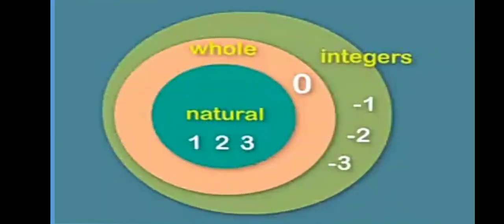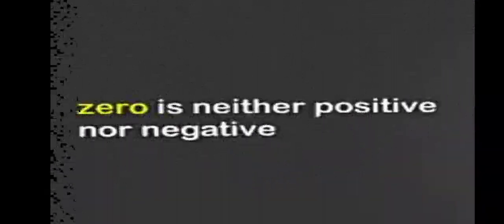Integers include all the whole numbers and negatives of all natural numbers: -1, -2, -3 and so on. So we can draw the integer circle around the whole number circle. One important thing to keep in mind is that 0 is neither positive nor negative.